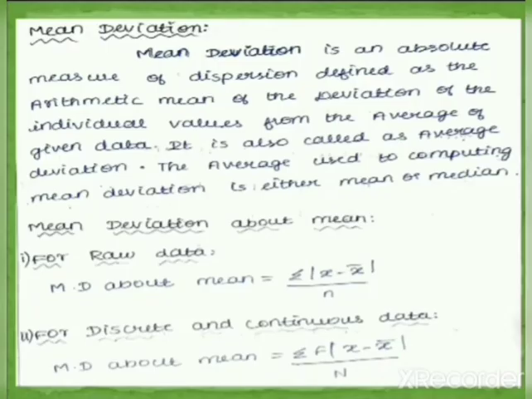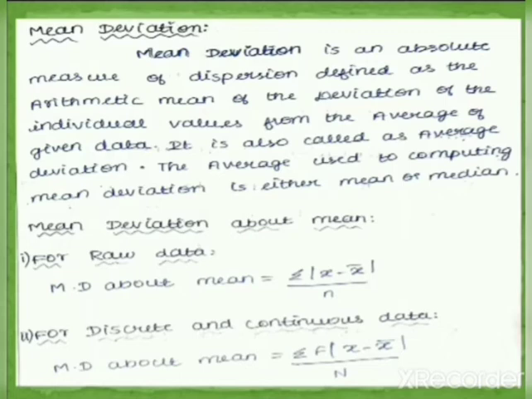Let us see the definition of mean deviation. Mean deviation is an absolute measure of dispersion defined as the arithmetic mean. So we know what is arithmetic mean. Generally the average is called the arithmetic mean. So arithmetic mean of the deviation of the individual values from the average of given data. It is also called as average deviation. So we can call our mean deviation as average deviation.